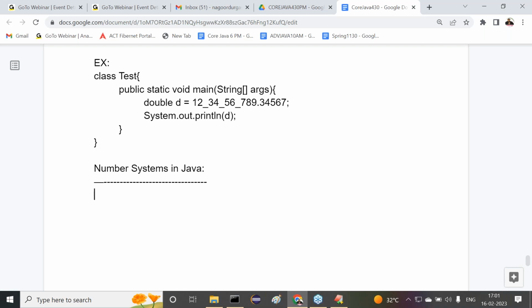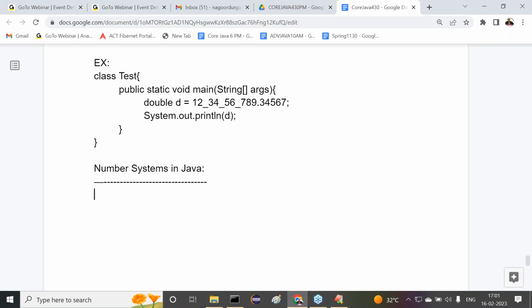In our academics some subjects are available with number systems, moreover in computer science, numerical methods and algorithms. Number systems you might be aware of. In Java also, number system support is available.